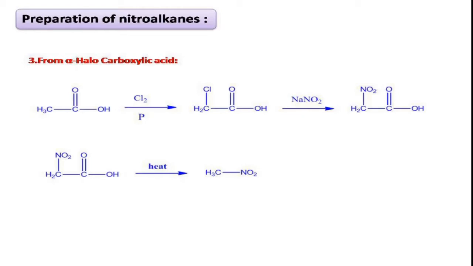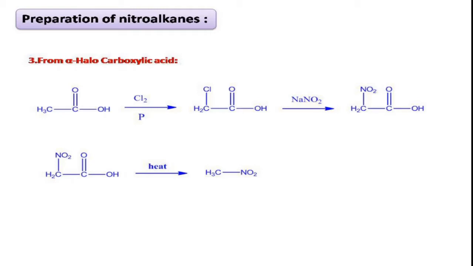So in the first step, what happened here? There is an alpha chlorination that has taken place, right? So this compound is called alpha chloroacetic acid, which upon further treating with sodium nitrite, what happened here? There is a formation of alpha nitroacetic acid.